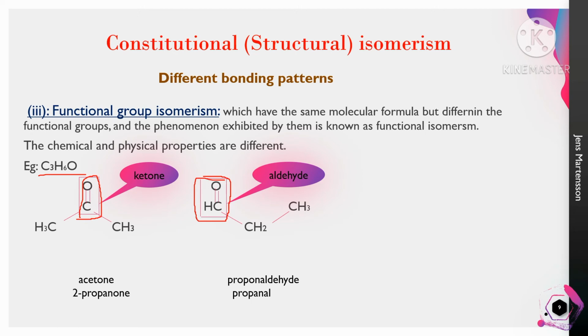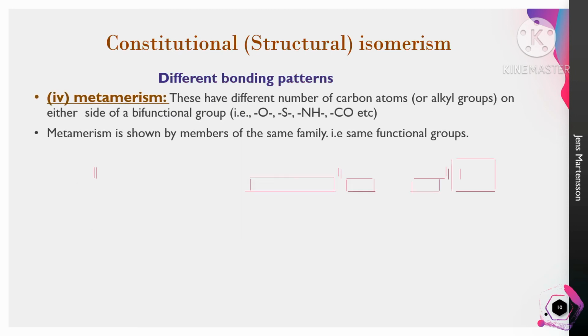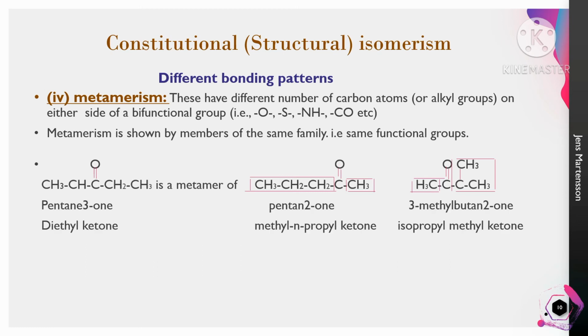Remember the difference. The fourth structural isomerism is called metamerism. These have different numbers of carbon atoms on either side of a bifunctional group. So these are called functional groups. An example is diethyl ketone, meaning the third carbon has the ketone group. So the alkyl groups on both sides of the ketone group are different. So that is called metamerism.